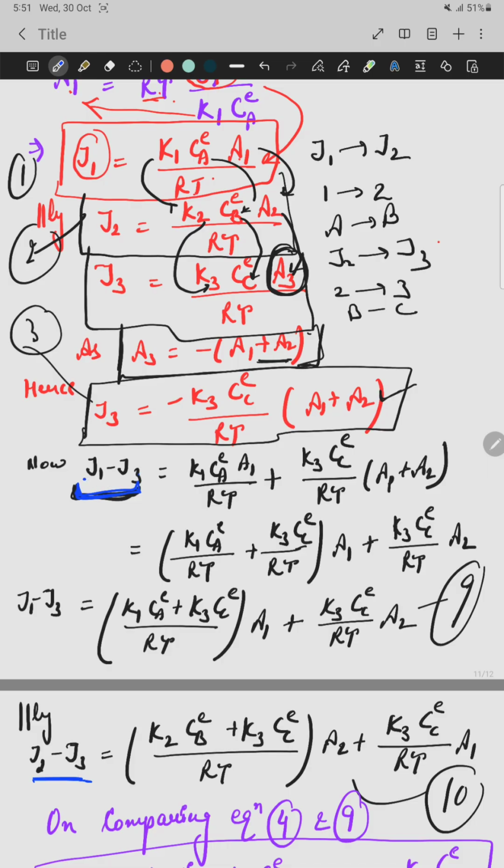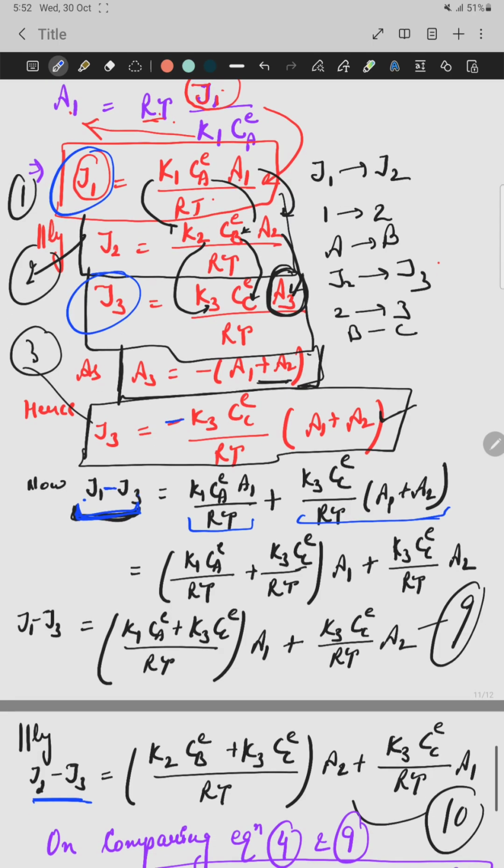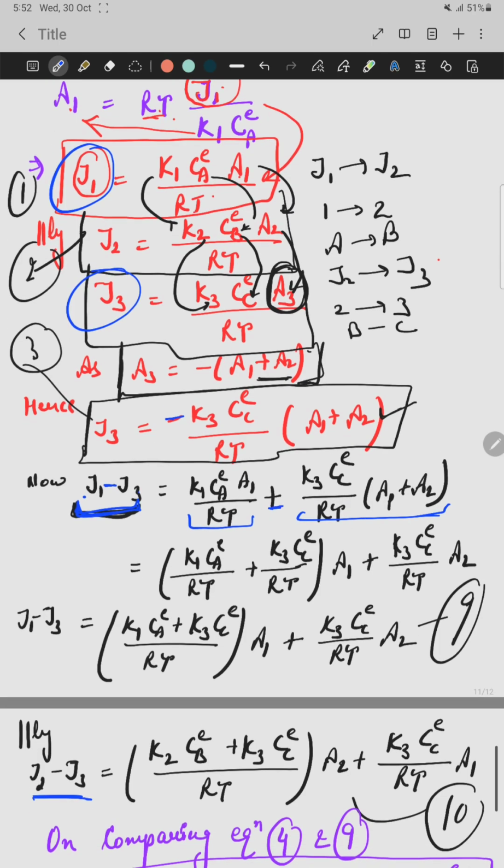So for J1 minus J3, simply subtract J1 minus J3. This is the expression for J1. This is the expression for J3. Minus minus became plus, here plus came.